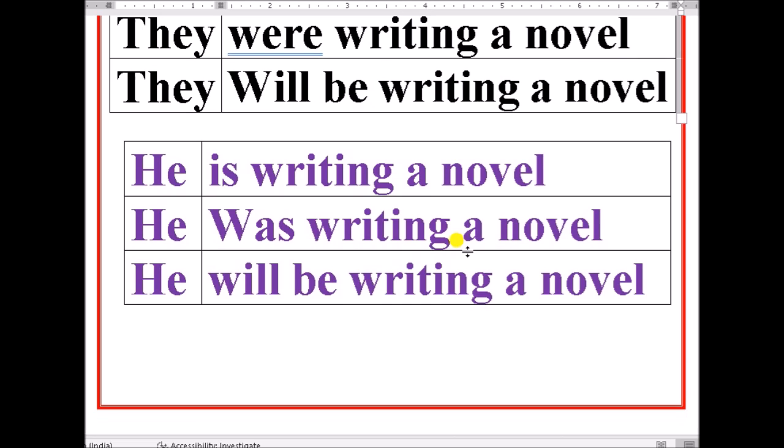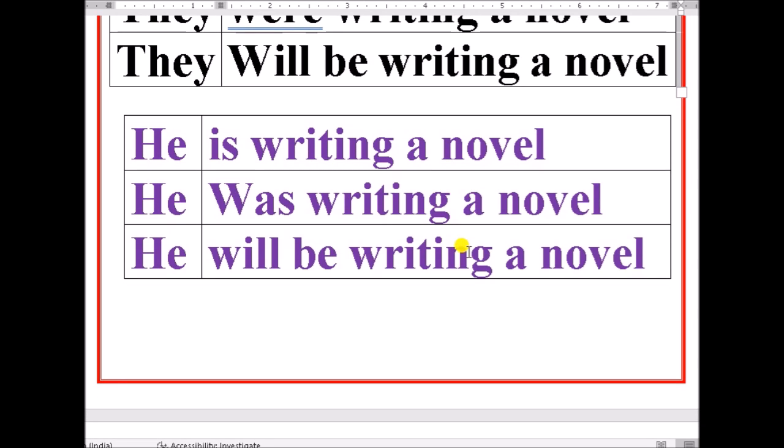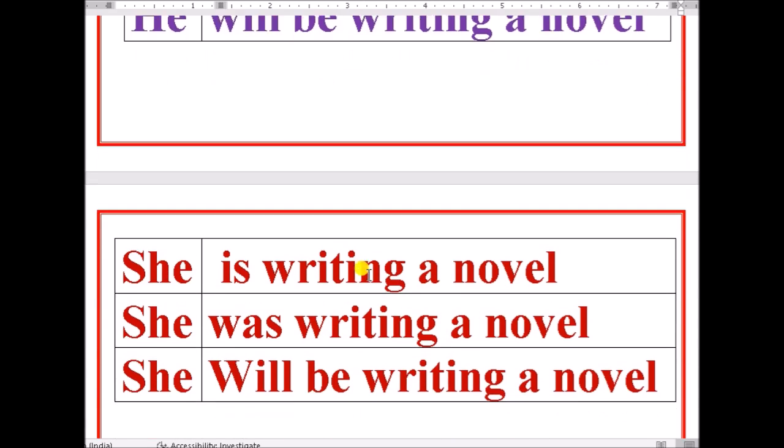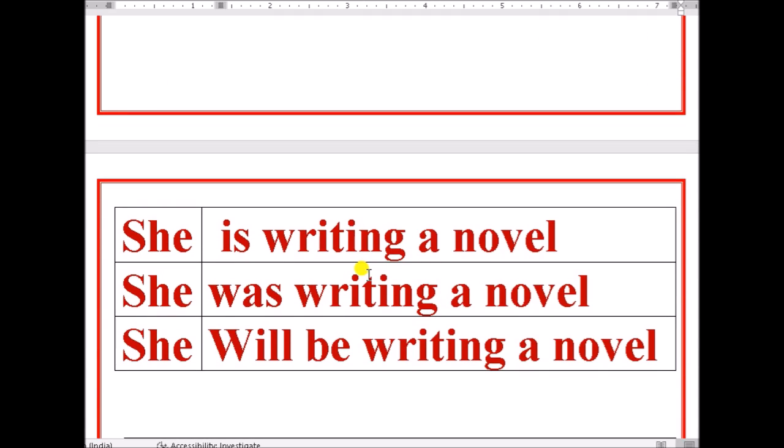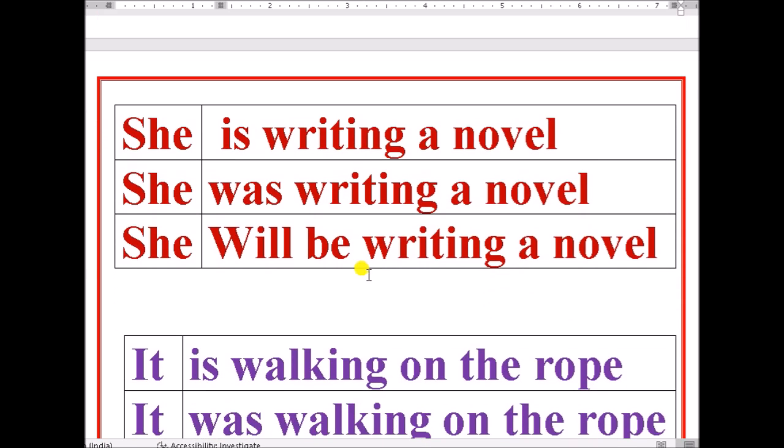He is writing a novel. He was writing a novel. He will be writing a novel. He is writing a novel, present continuous tense. He was writing a novel, past continuous tense. He will be writing, future continuous tense. She is writing a novel. She was writing a novel. She will be writing a novel.